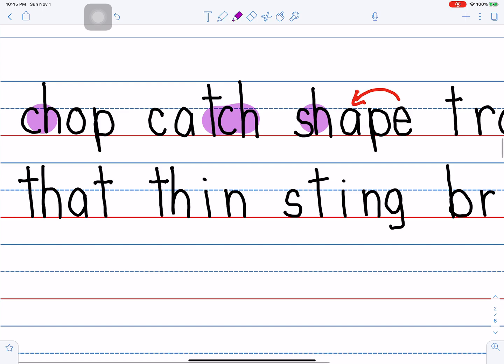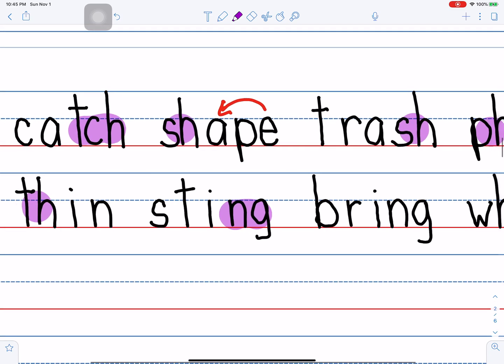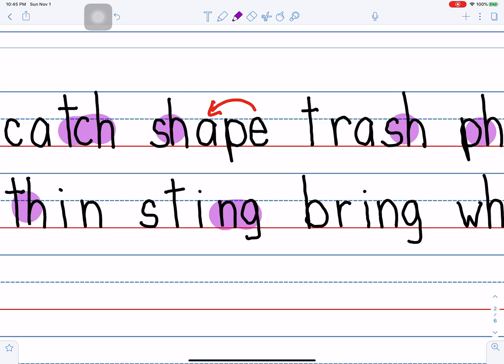Next word, that. TH to spell the sound. At. Thin. TH to spell the sound. Thin. Sting. And the ing for the ing. Bring. There we go.